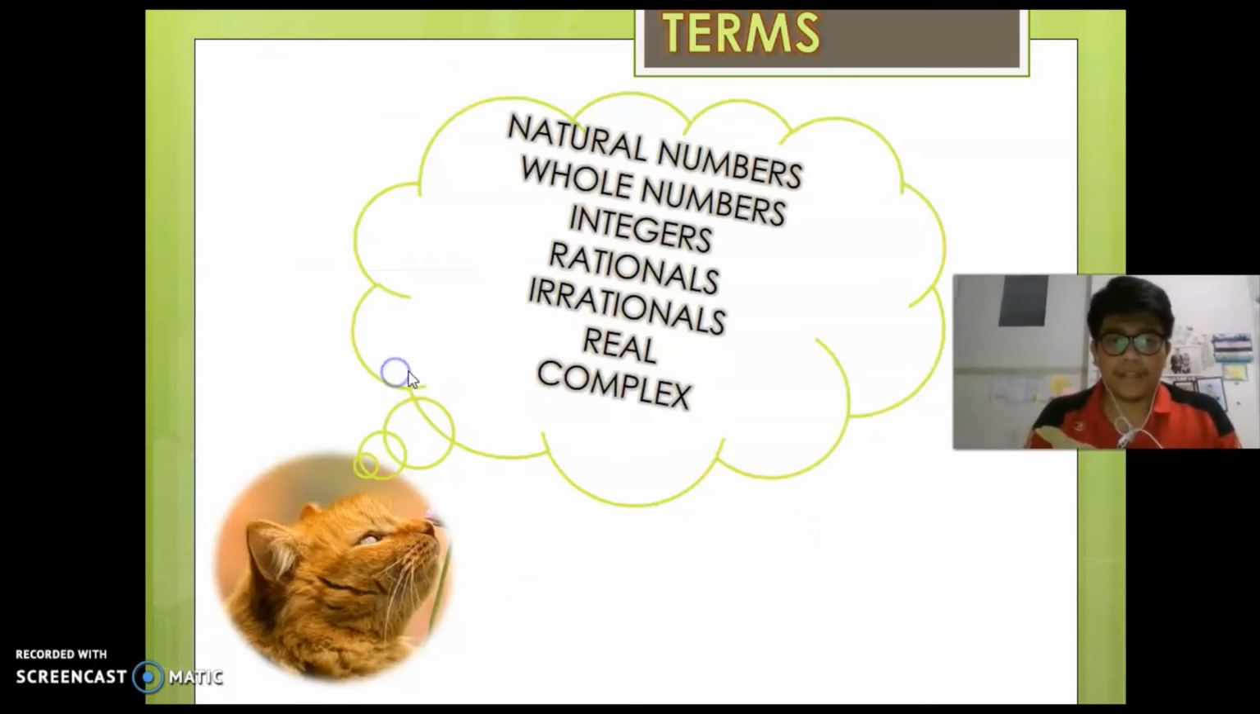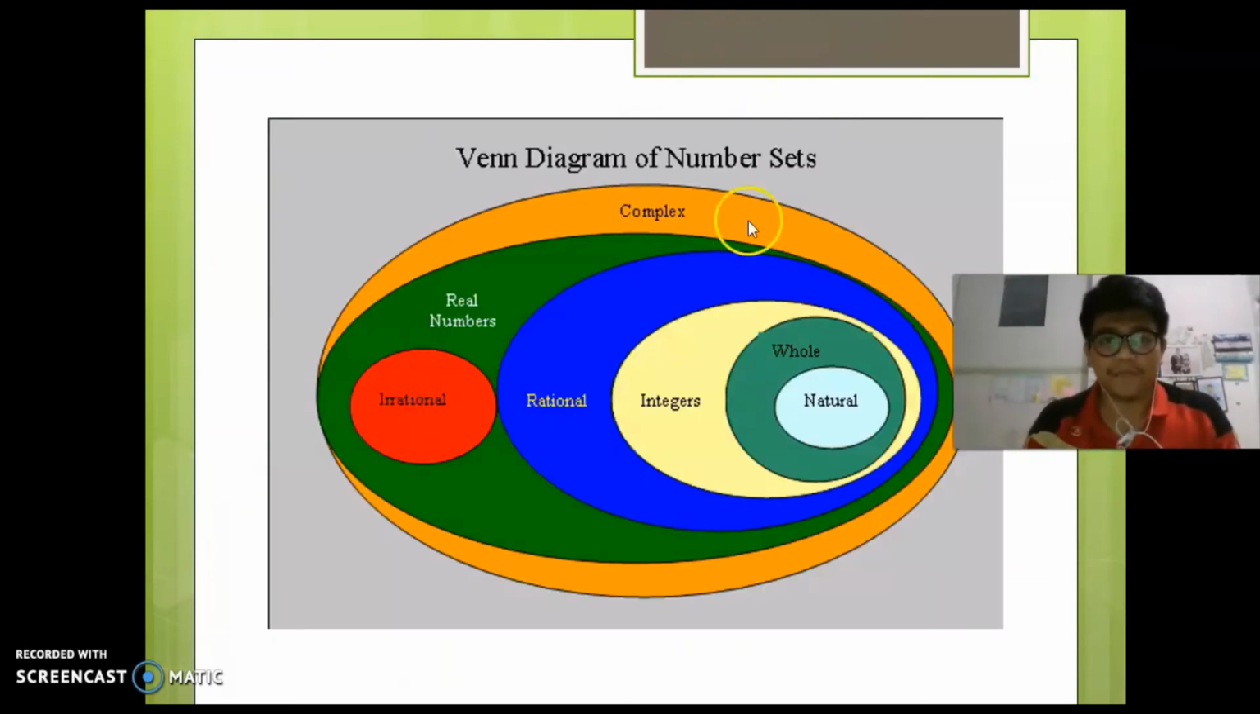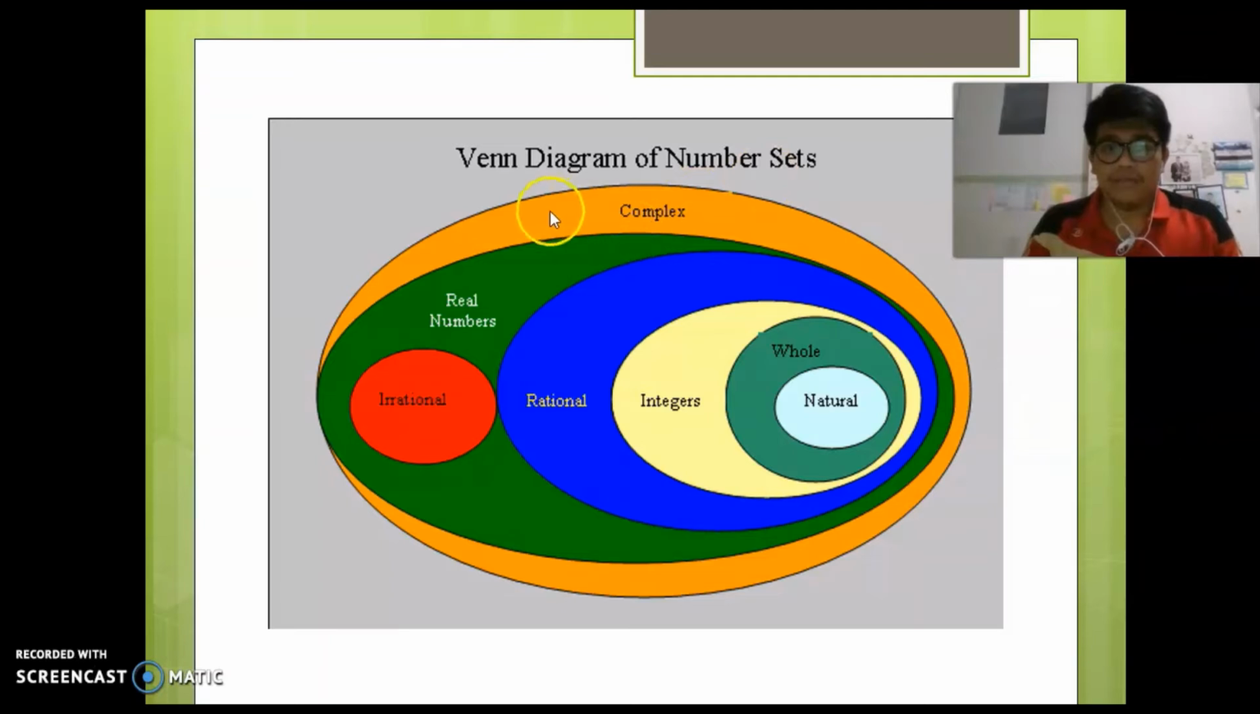In numbers, we have natural numbers, whole numbers, integers, rationals, irrational, real, and complex numbers. What are they? I will explain one by one, but before we go there, we will learn how to write numbers in words. Now we will talk about the Venn diagram of number sets. This is the Venn diagram of the numbers.